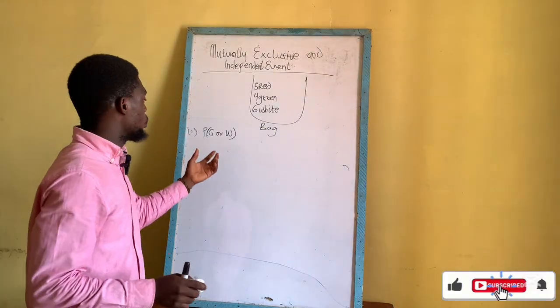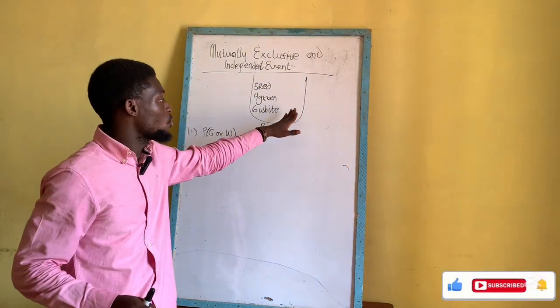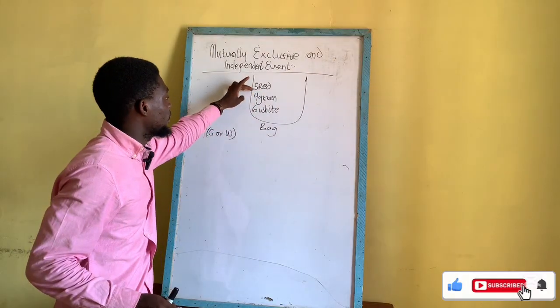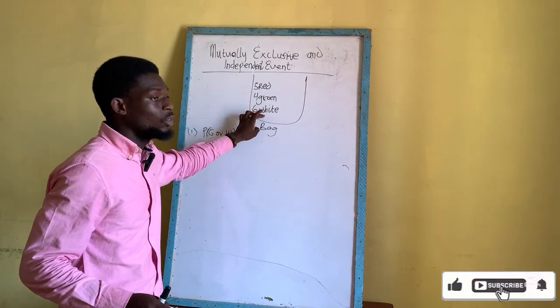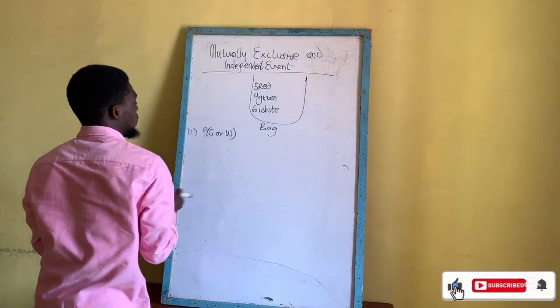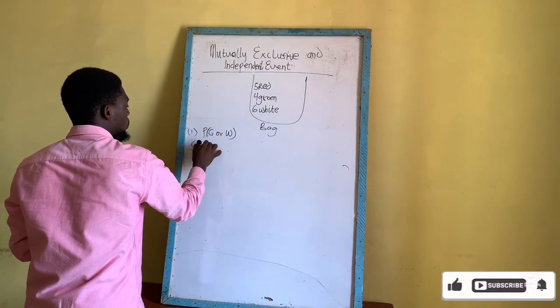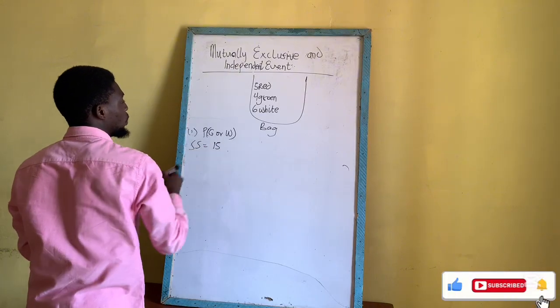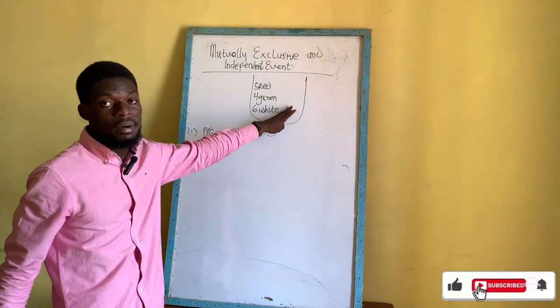Before you solve, you have to know the total number of balls in this bag by adding the red balls to the green balls and to the white balls. So the total number of balls in this bag is 15. So our sample space is equal to what? It is 15.